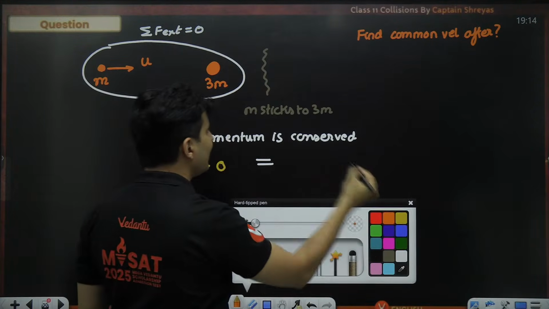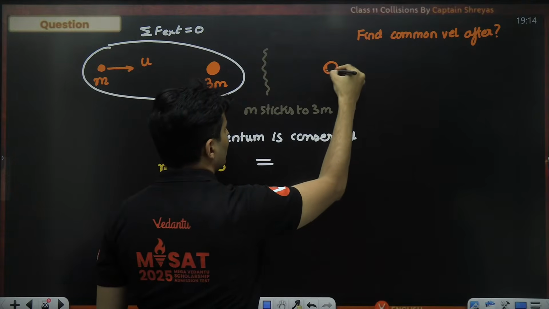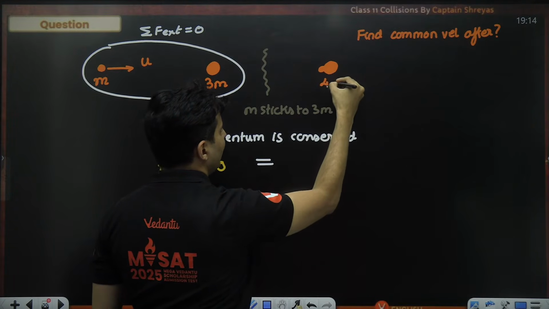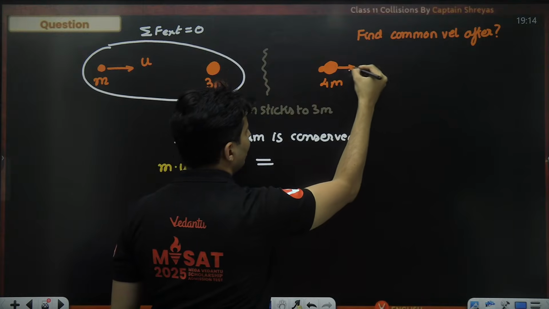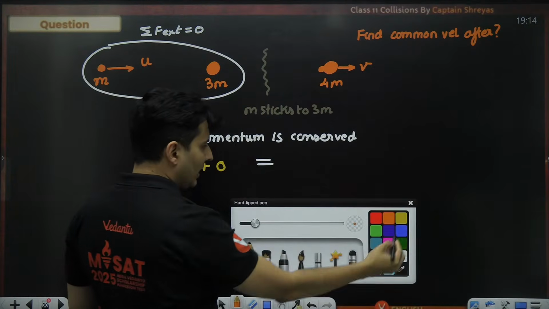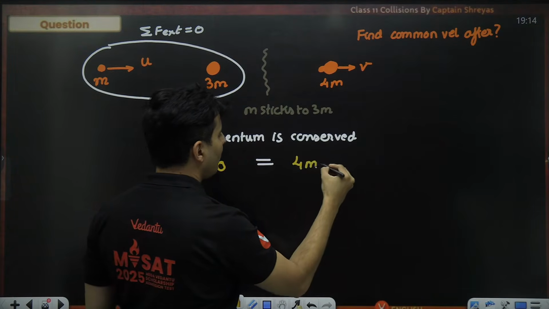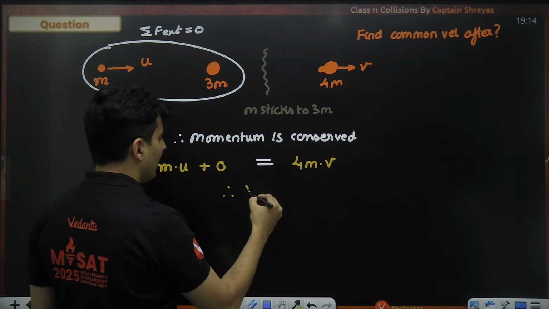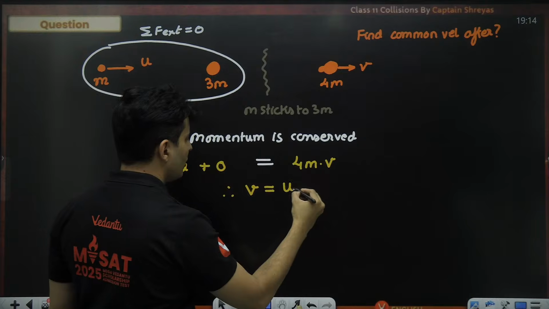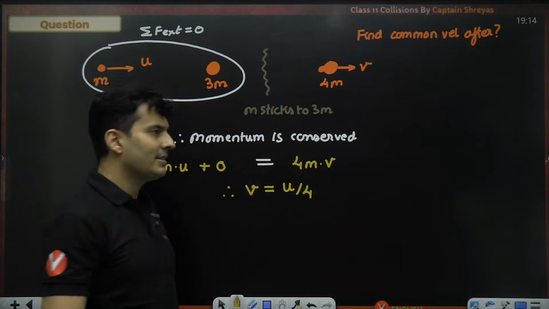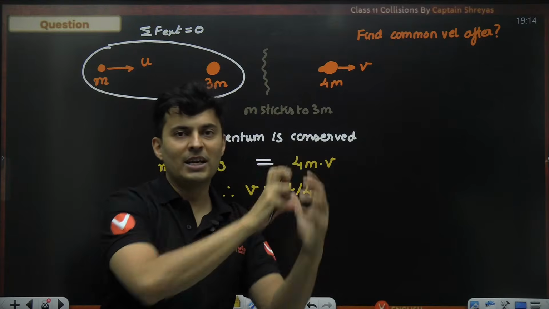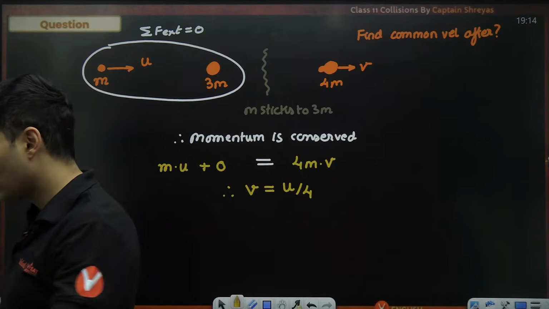As they stick to each other, it is clearly mentioned, the new mass will be 4m and it will be moving with some new velocity. So the final momentum will be 4m multiplied by v. As you can see, m cancels and I will get v is equal to u divided by 4. That is the answer. So when it gets stuck, the new speed with which the total mass will go will be u by 4.